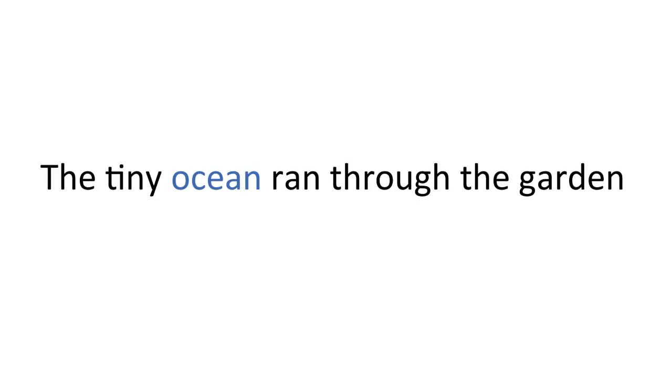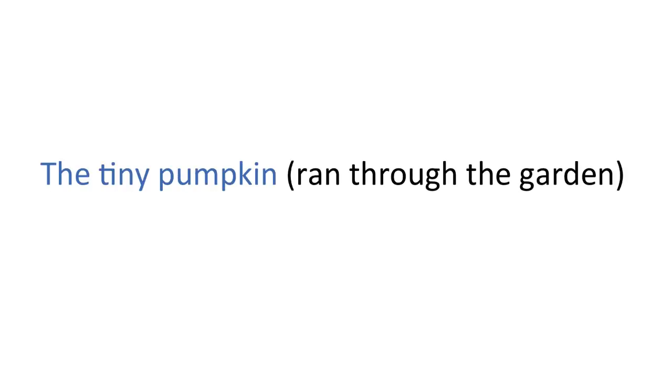Now that would make the sentence sound weird because we know that chairs or pumpkins and oceans don't actually run, but the tiny chair or the tiny pumpkin or the tiny ocean would still make sense. It's not the grammatical structure of the tiny pumpkin ran through the garden that makes it sound weird. It's what we know about pumpkins. We could imagine a context where this sentence would be fine, like a game or a fairy tale where pumpkins had legs.